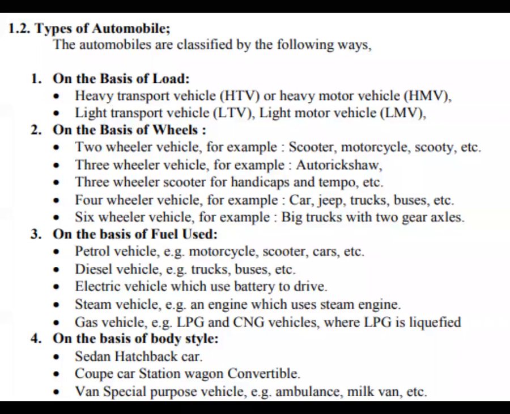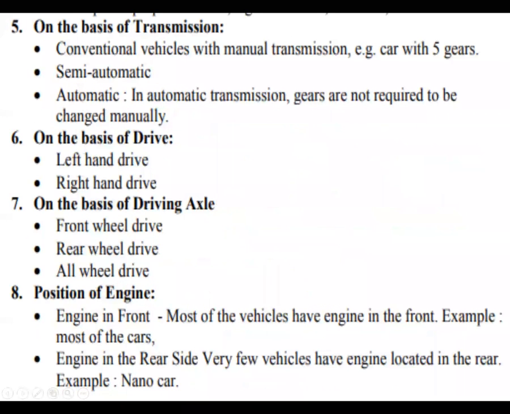So the next classification is on the basis of body style. Sedan is one type, hatchback is one type, SUV is one type, XUV is one. XUV means extreme utility vehicle. Based on that, automobile companies organize and follow their models. Based on those models also we can have an automobile classification. Next, coming to the next slide, the next type is on the basis of transmission.